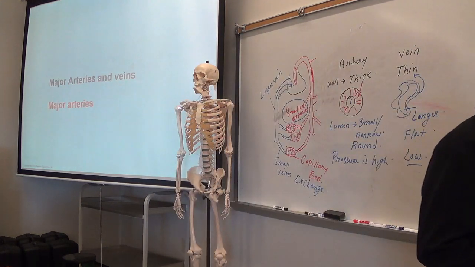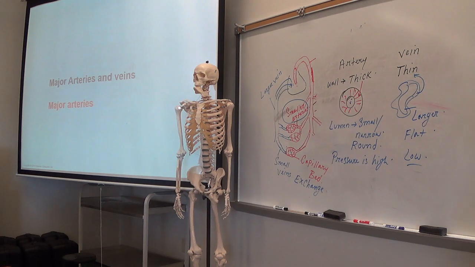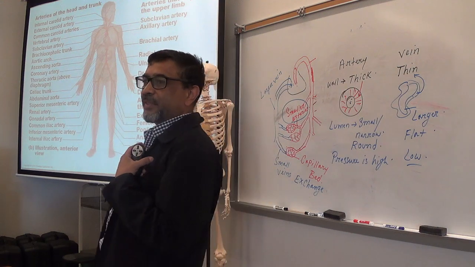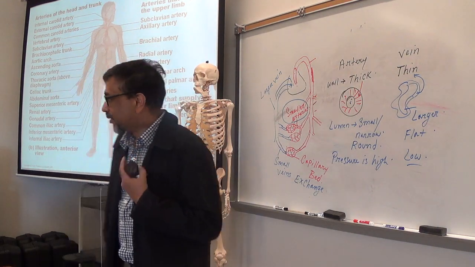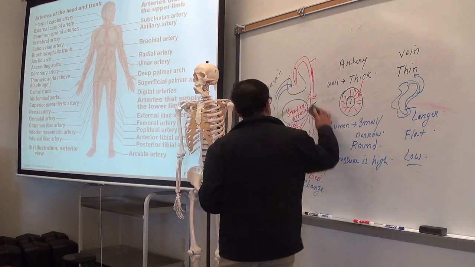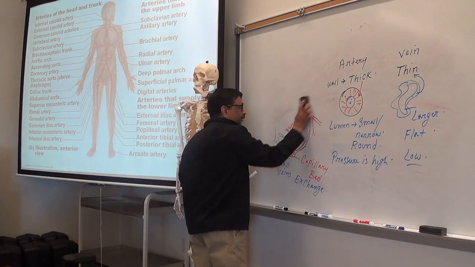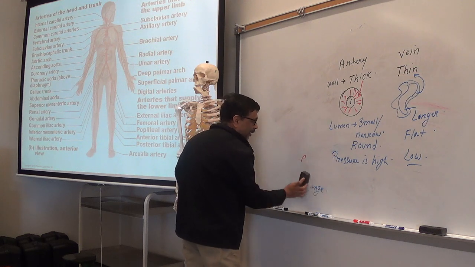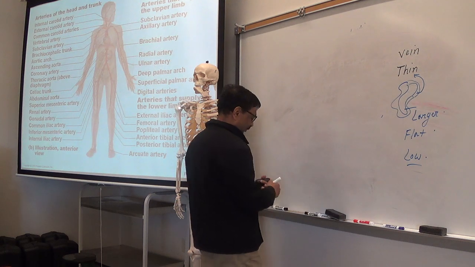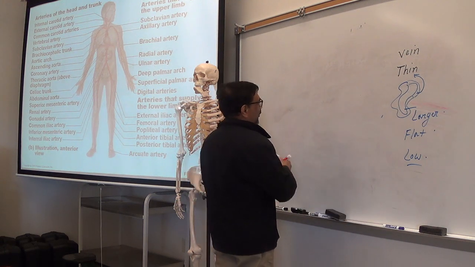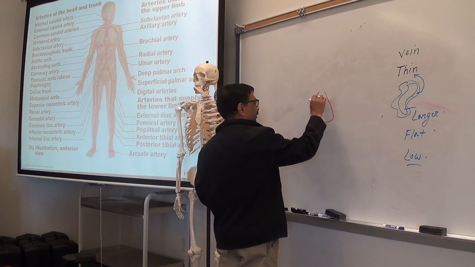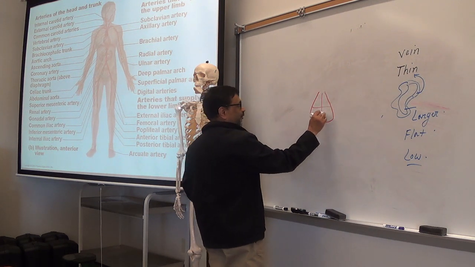Now, we'll see the arteries in the body. This is the arterial system. So first, we'll see the artery that takes the blood out from the heart. So this is the heart, left ventricle.